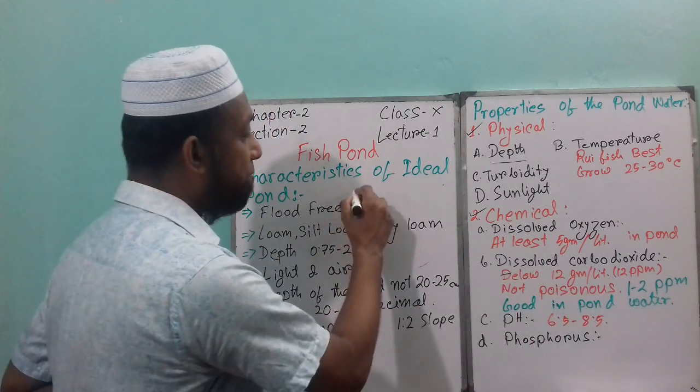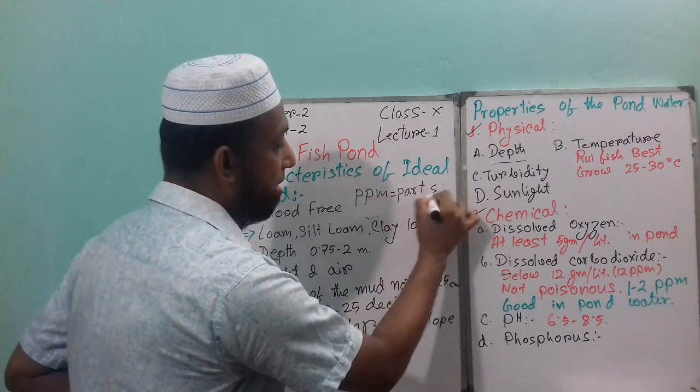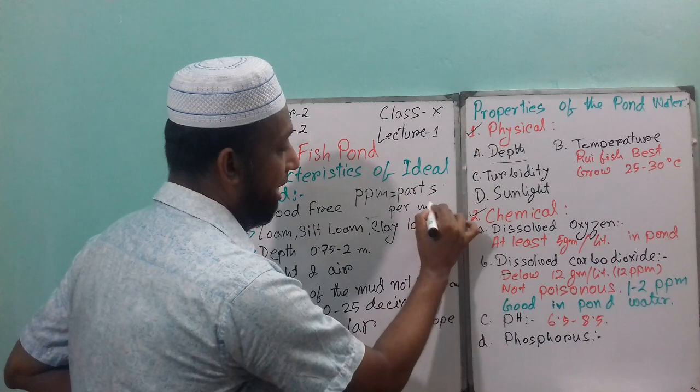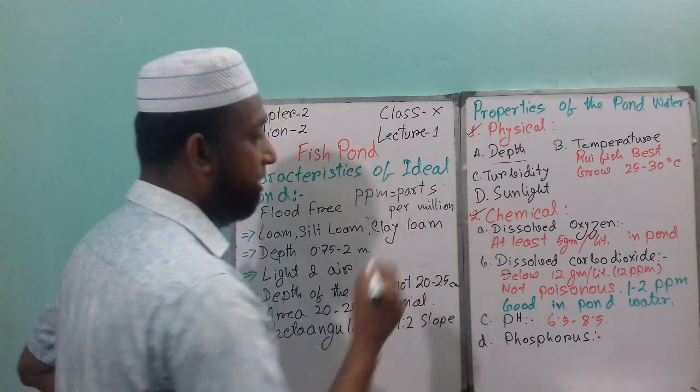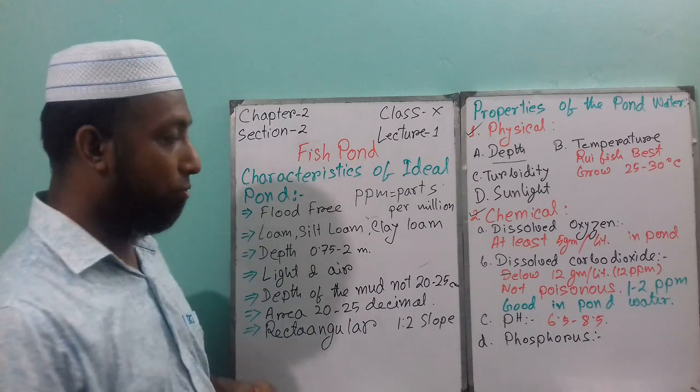ppm means parts per million, which means 1 part present per 1 million parts in the pond water.